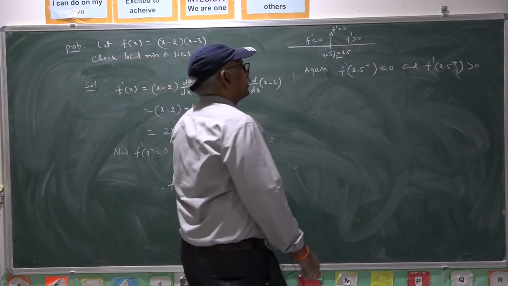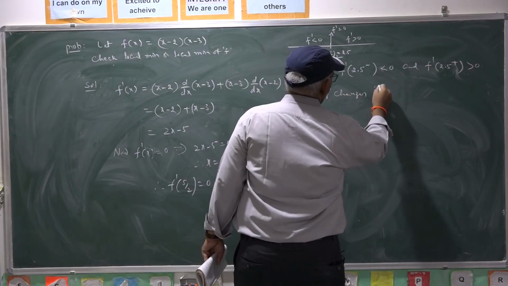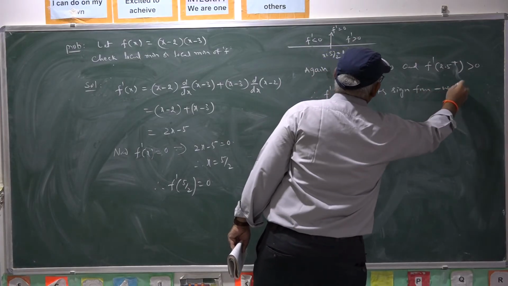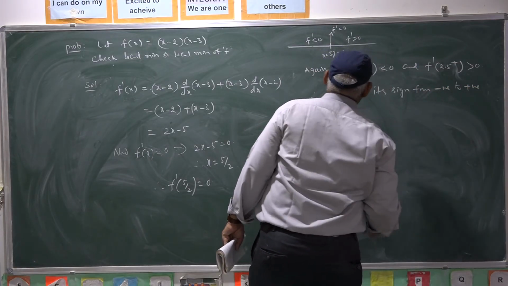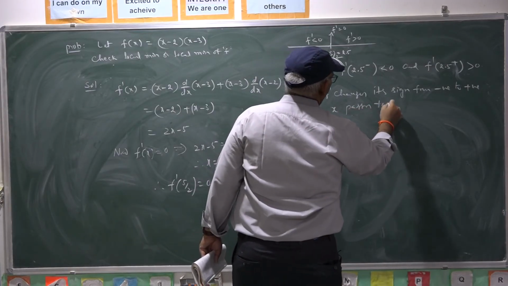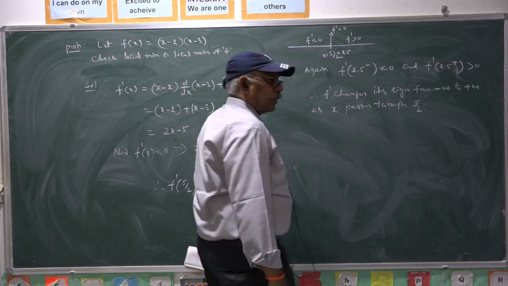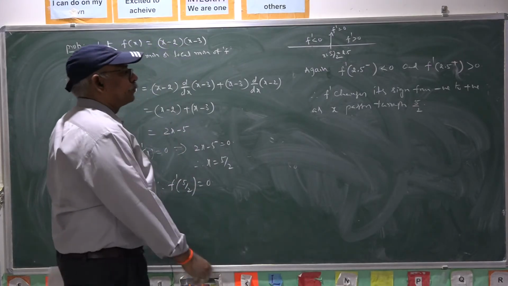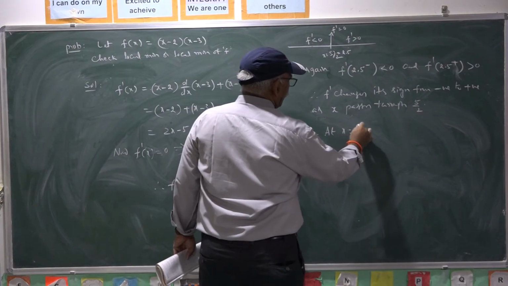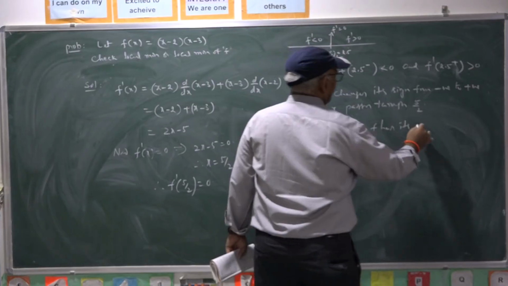In such case, therefore, f dash changes its sign from negative to positive as x passes through 5 by 2, the point 5 by 2, where the first derivative is also 0. Hence, therefore, at x equal to 5 by 2, f has its local minimum.